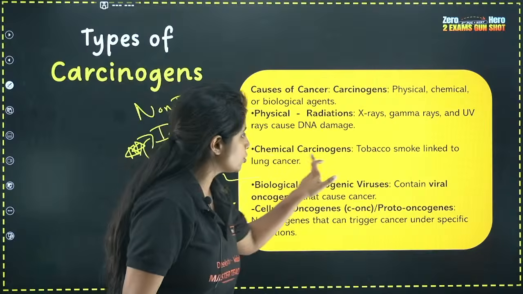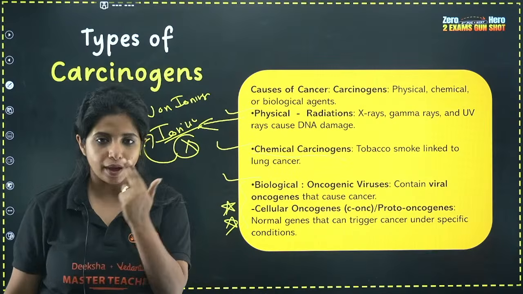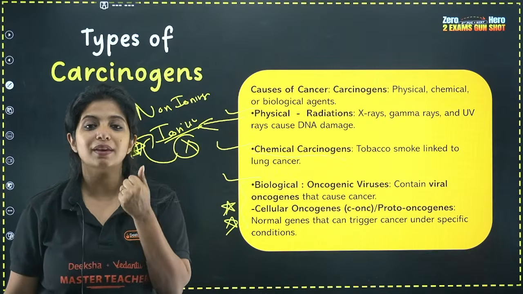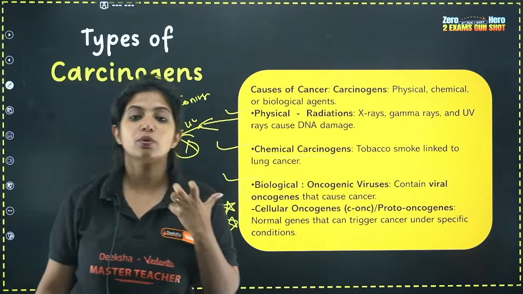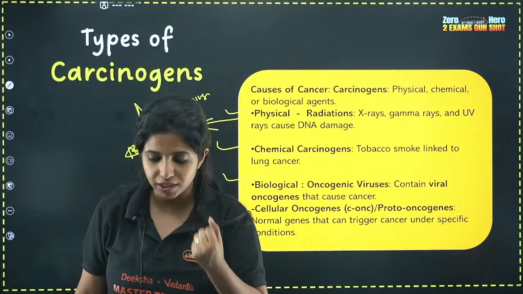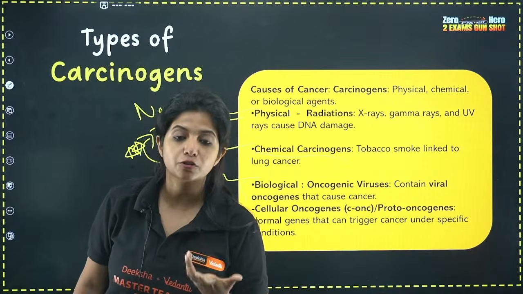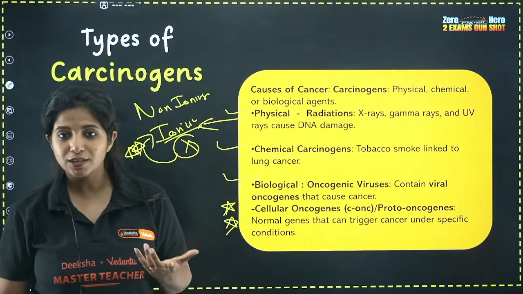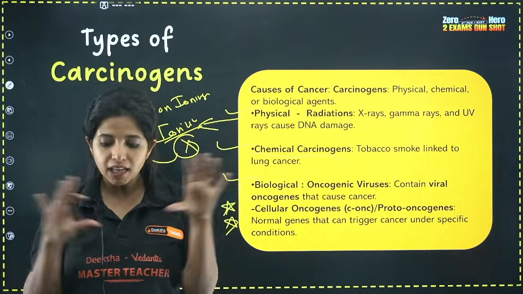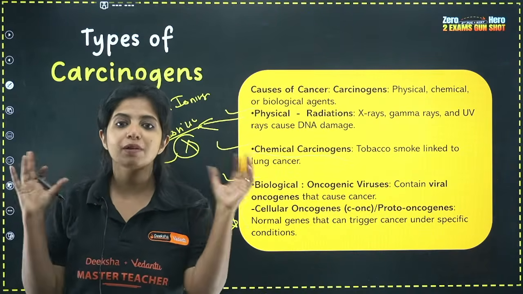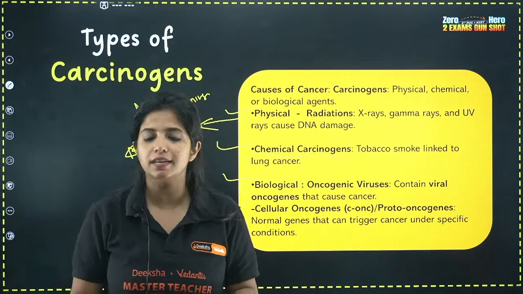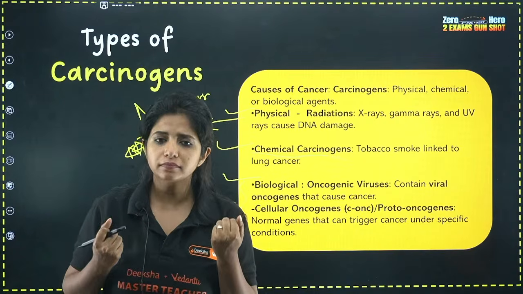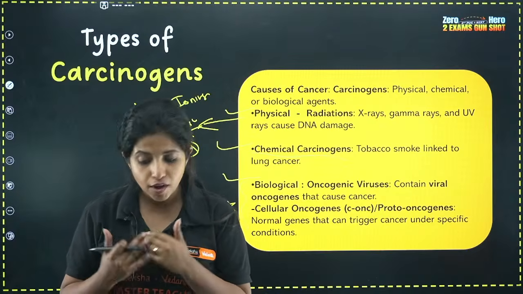Now you have chemical carcinogens. For example, someone is smoking tobacco. So this is basically going to cause what? Lung cancer. Why? Because it releases chemical carcinogens, which is why we say that people should not be smoking. You might have seen that before any movie begins, there is a warning put up. Why? Because there are so many cases where cancer is caused by smoking.